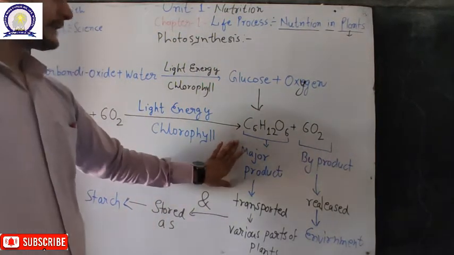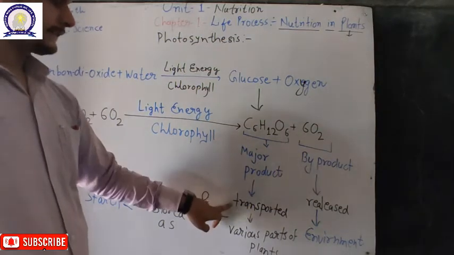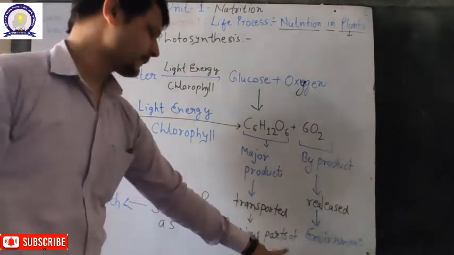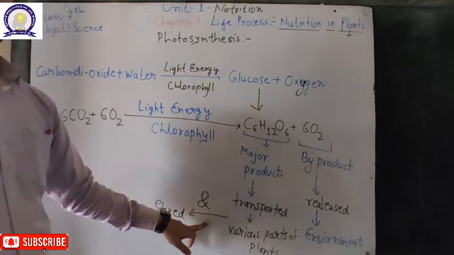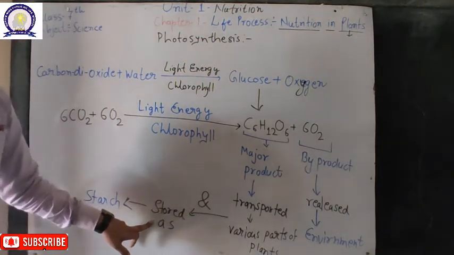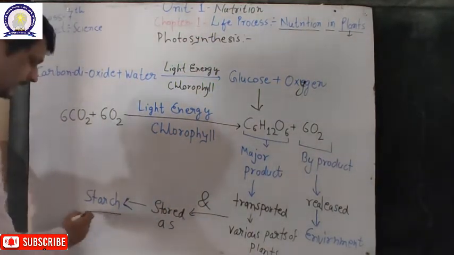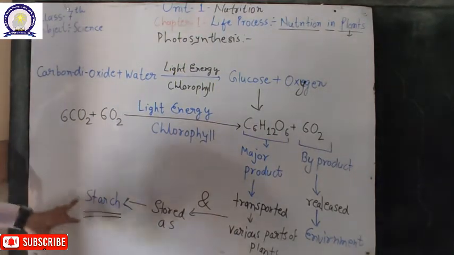So the major product, the glucose, is transported to the various parts of the plant, and when it is produced in excess, it is also stored as another chemical component, a nutrient called starch.